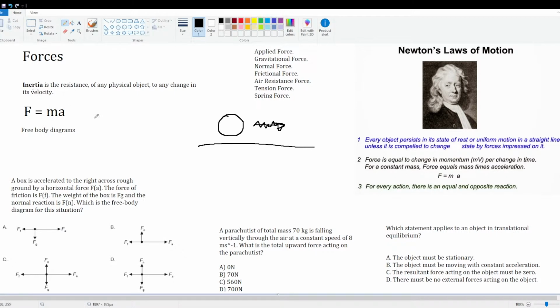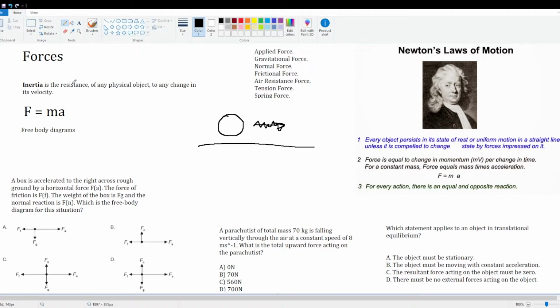We have a little definition here. Isaac Newton also came up with this idea of inertia, where, here, let's just read it. Inertia is the resistance of any physical object to any change in its velocity. So what this is kind of saying is that objects don't want to change their velocity unless they require a force to change their velocity. They're not going to do it on their own.